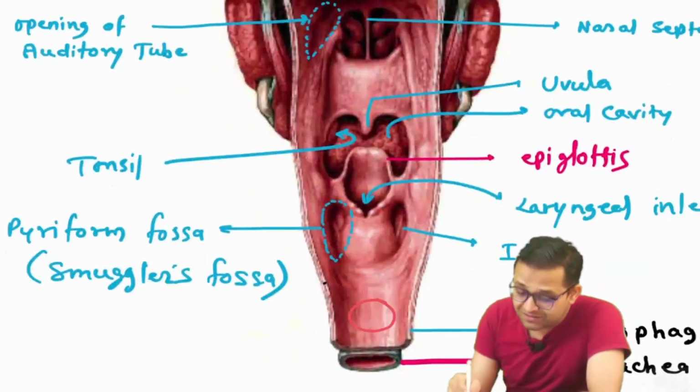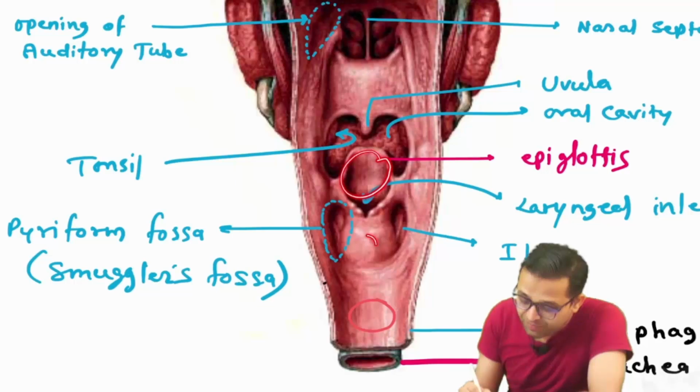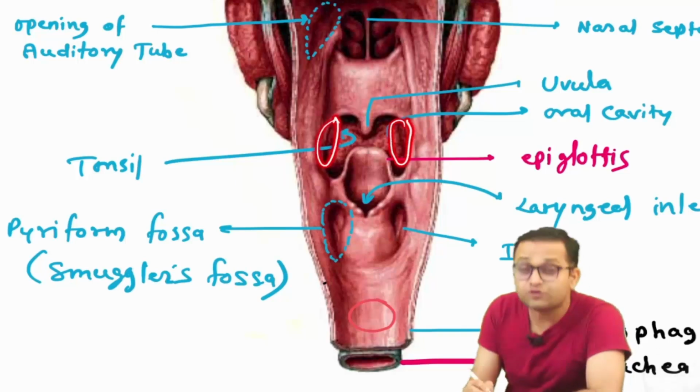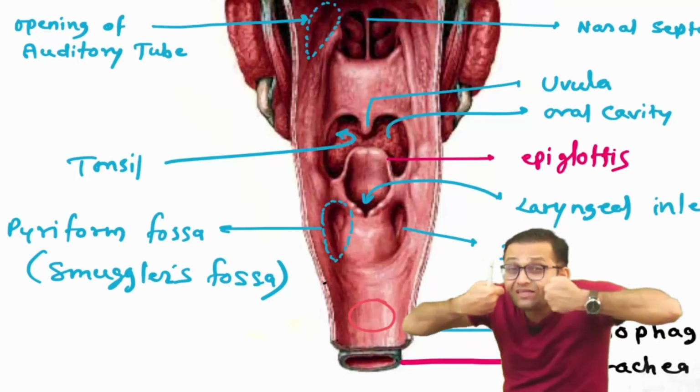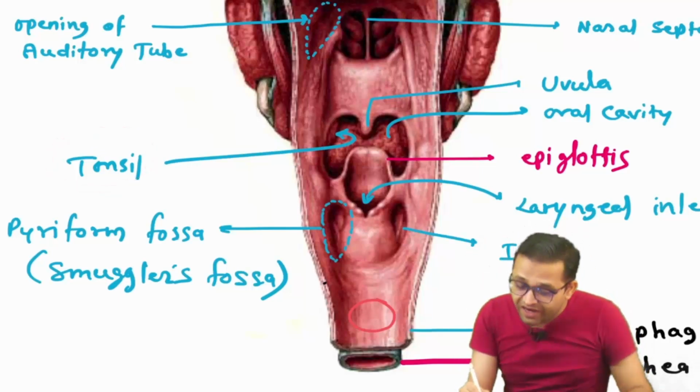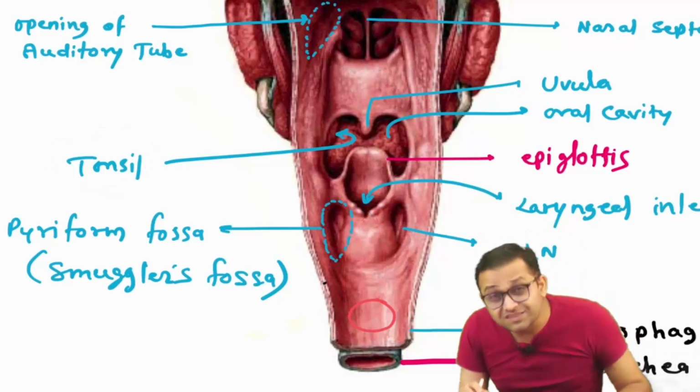Okay sir, so this is our what? Yes, sir, this is our larynx. So this posterior part is our laryngopharynx. So on each side of the oral cavity, the oropharynx. Can you see this location? Yes. Try to understand. In the oral cavity, on each side, the tonsil is located. So the lateral relation of the pharynx is the tonsil, and this is our what? Sir, this is our laryngopharynx.